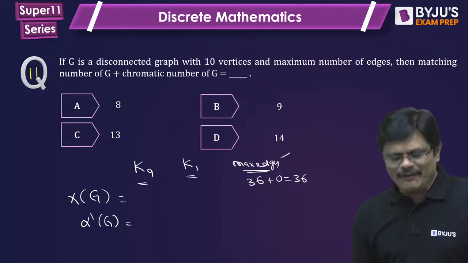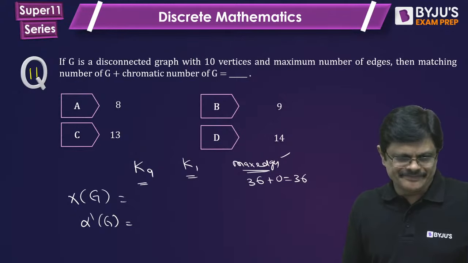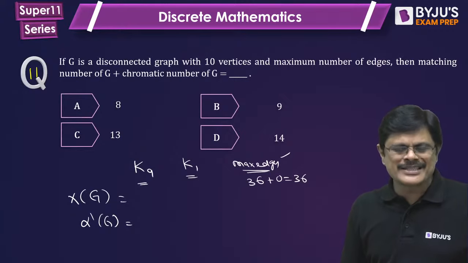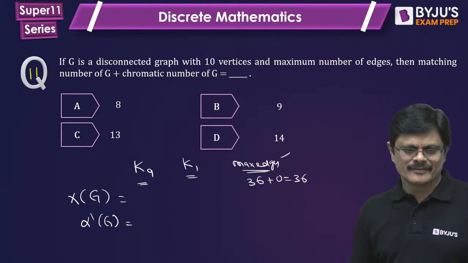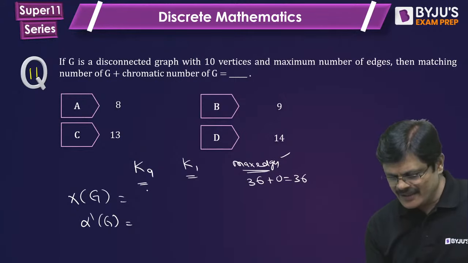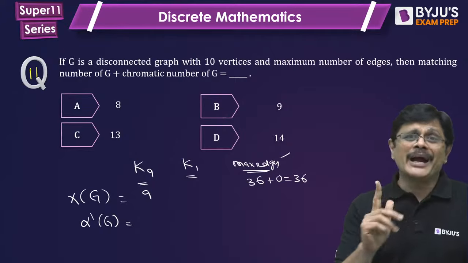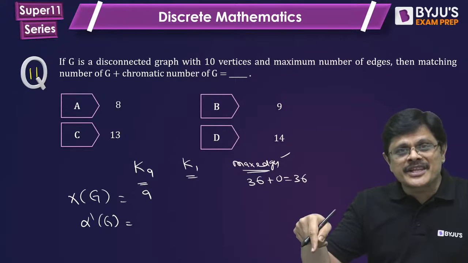See, for K9, what is the chromatic number? 9. For K1, the chromatic number is 1. But one of these 9 colors can be used there.